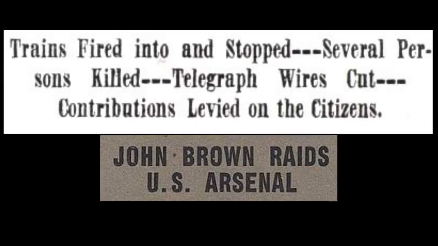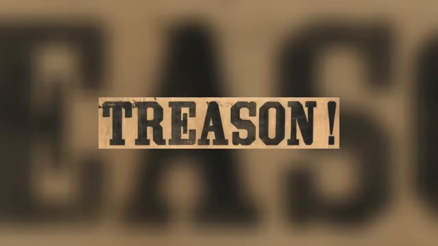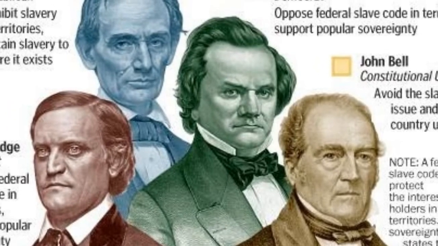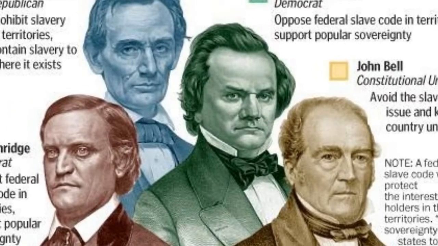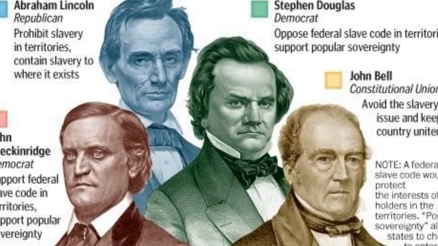The South believed that Northern governments had paid Brown to attack, and that this would continue to happen. Many Southern states were considering leaving the United States at this time because they feared they would continue to be under continuous violent attacks like these from the North. All of this background helps us understand why the election of 1860 was so important. The United States was split over the issue of slavery spreading. Violence over this issue had already taken place in Kansas and Harpers Ferry, Virginia.